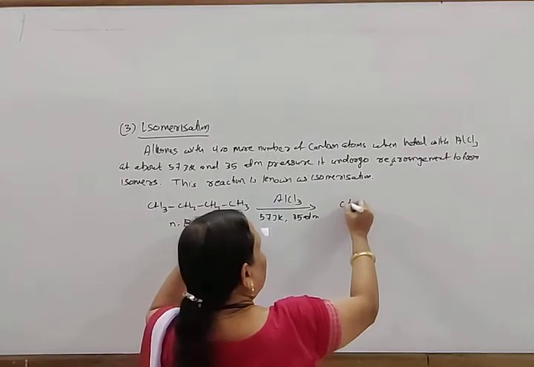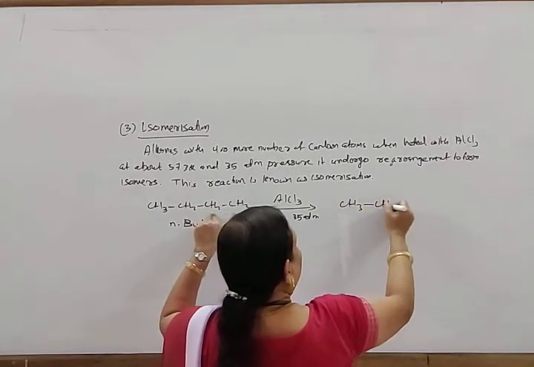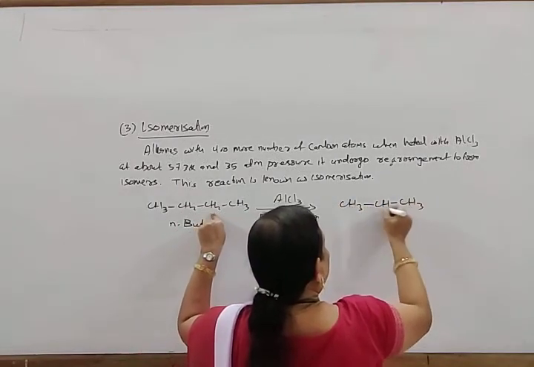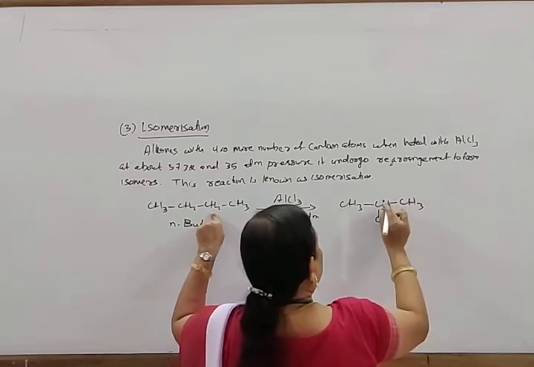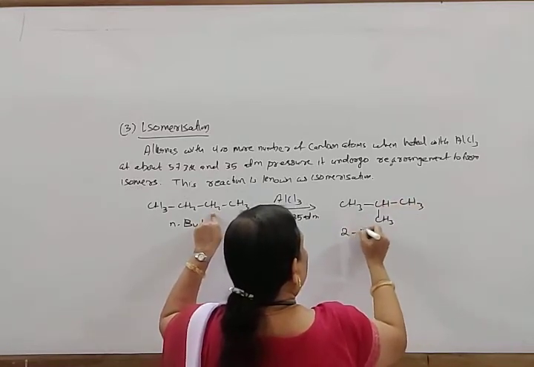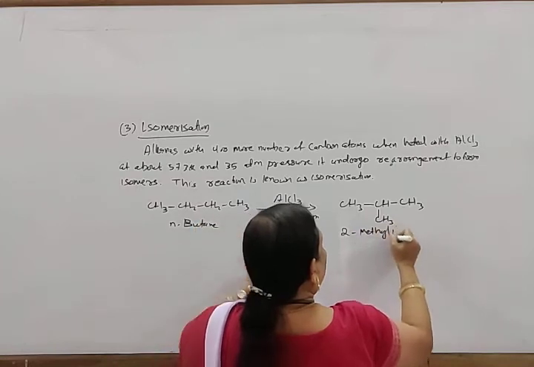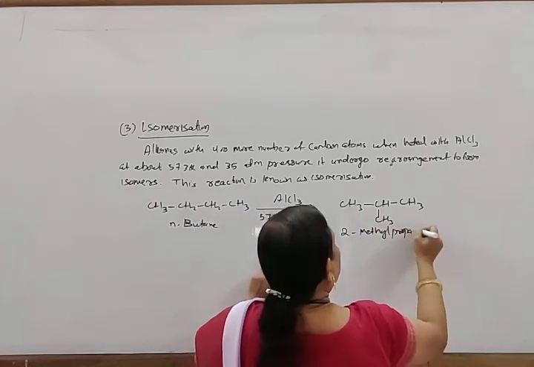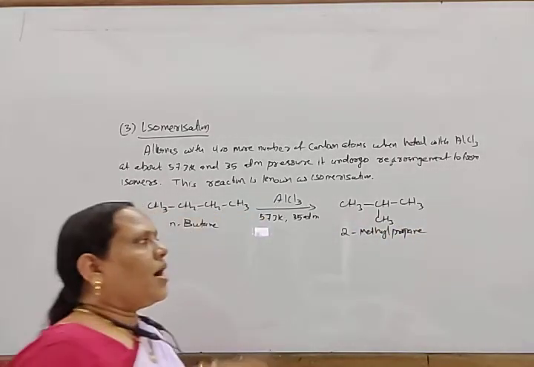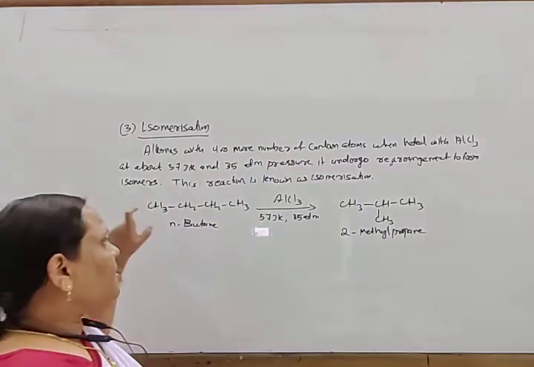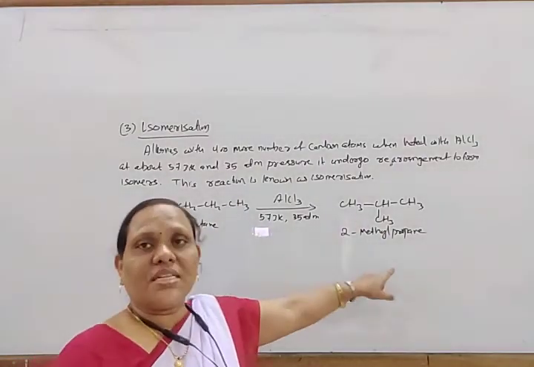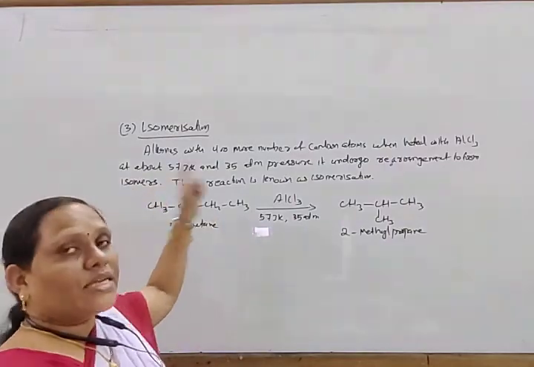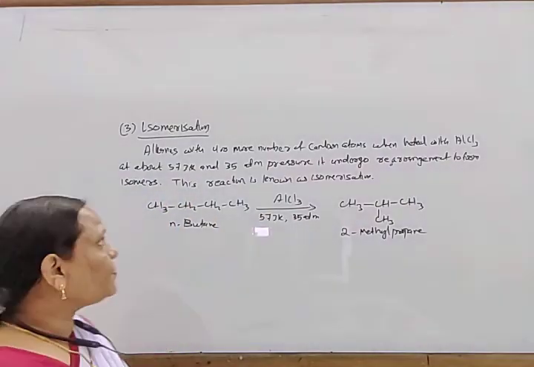In this way, it undergoes rearrangement to form CH3, that is 2-methylpropane or isobutane. So this is a straight chain isomer, this is a branch chain isomer. This is called isomerization reaction.